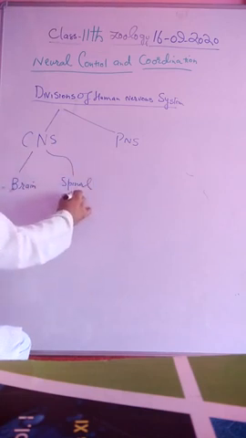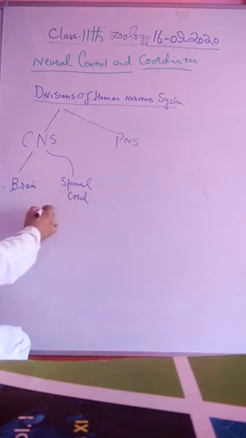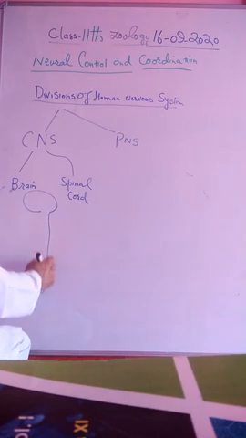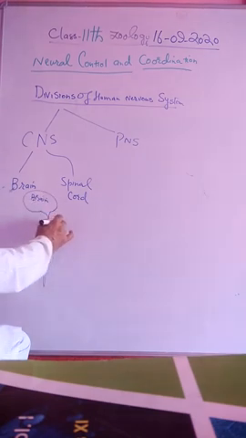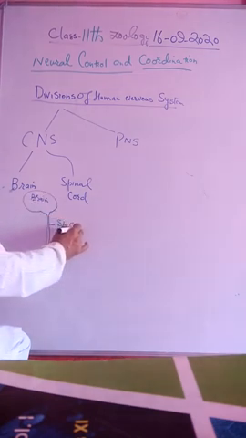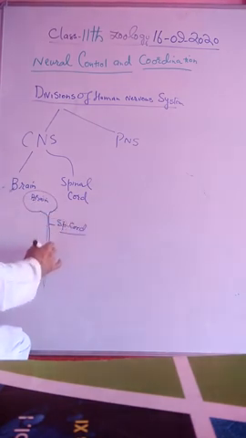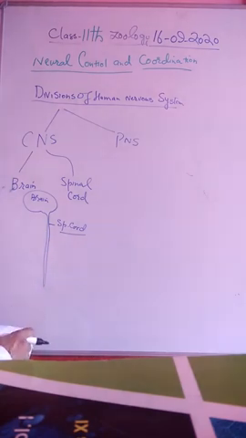Brain and spinal cord. This is the central nervous system, this is brain, and this is spinal cord. This spinal cord runs up to the last vertebrae, what we call as the lumbar vertebrae, through the vertebral column.